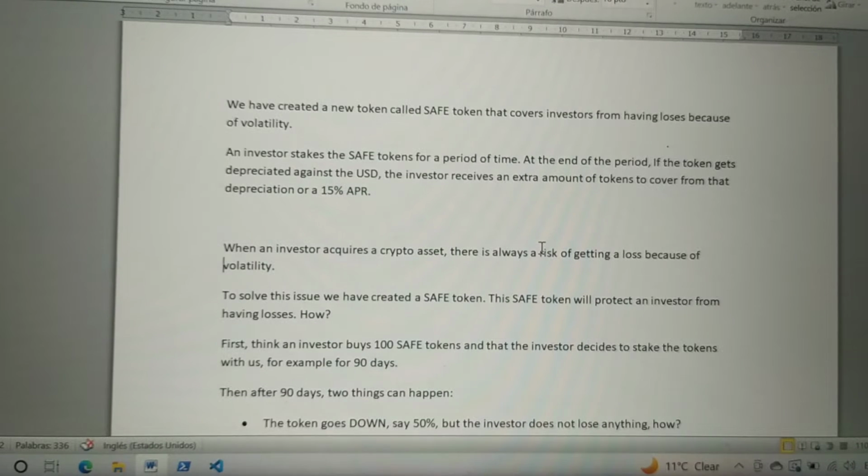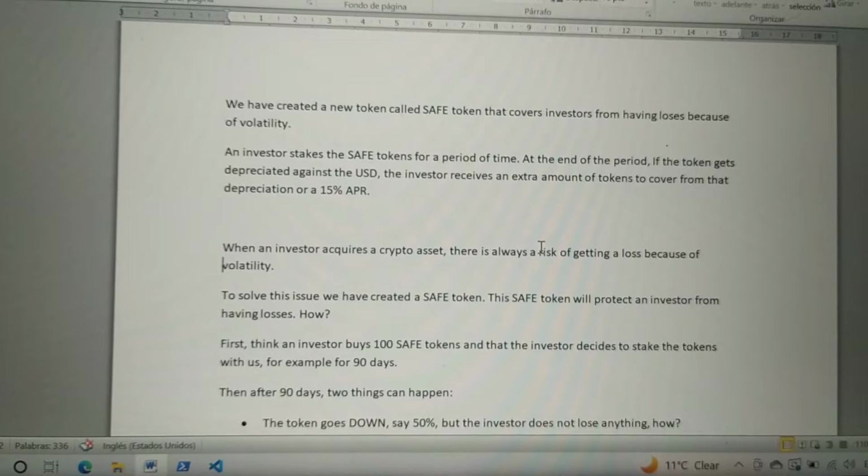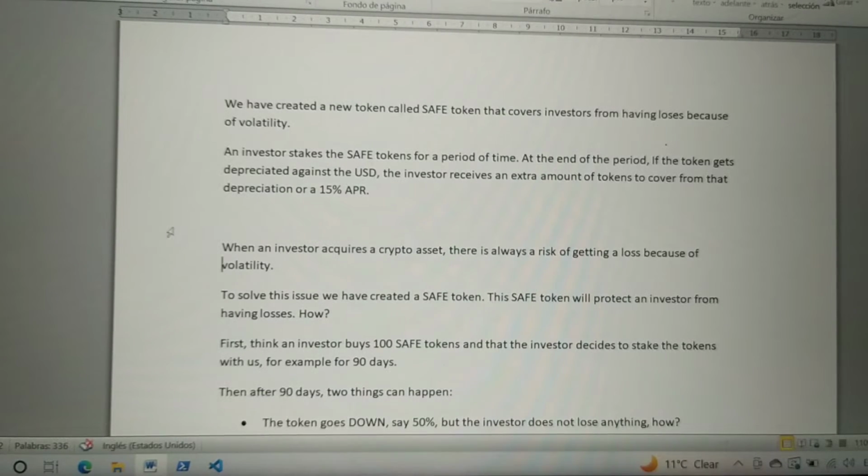We have created a new token called Safe Token that protects investors from having losses because of volatility. An investor stakes the safe token for a period of time. At the end of the period, if the token has depreciated against the USD, the investor receives an extra amount of tokens to cover that depreciation, or a 50% APR.